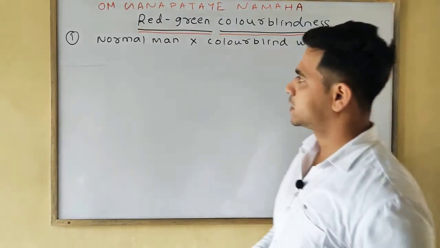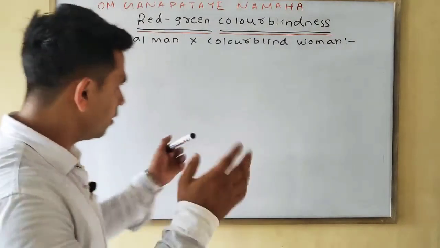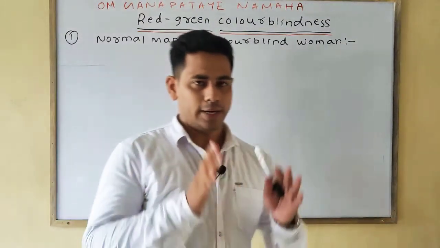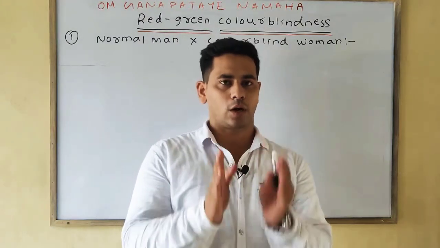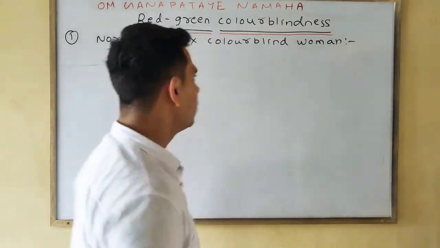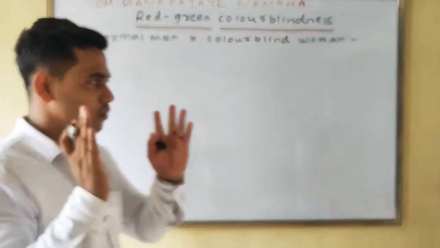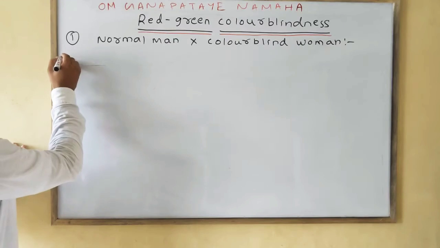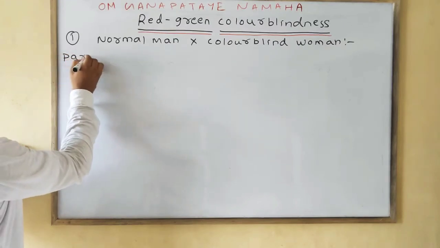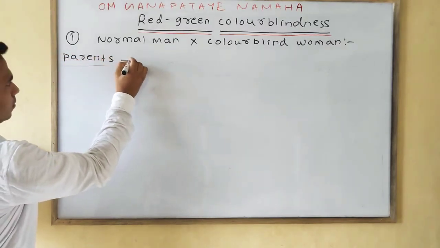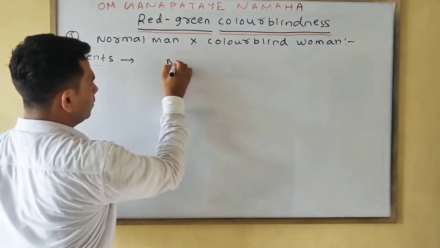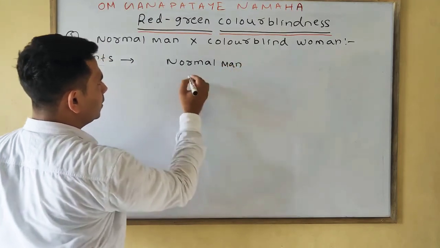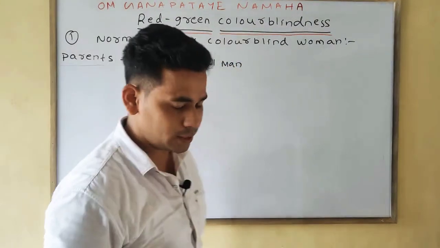So first we will discuss our first case, that is the normal man and the colorblind woman. It is very important to do the cross very correctly, in quite the right way. First we will write the parents. Normal man. Okay, one more point.